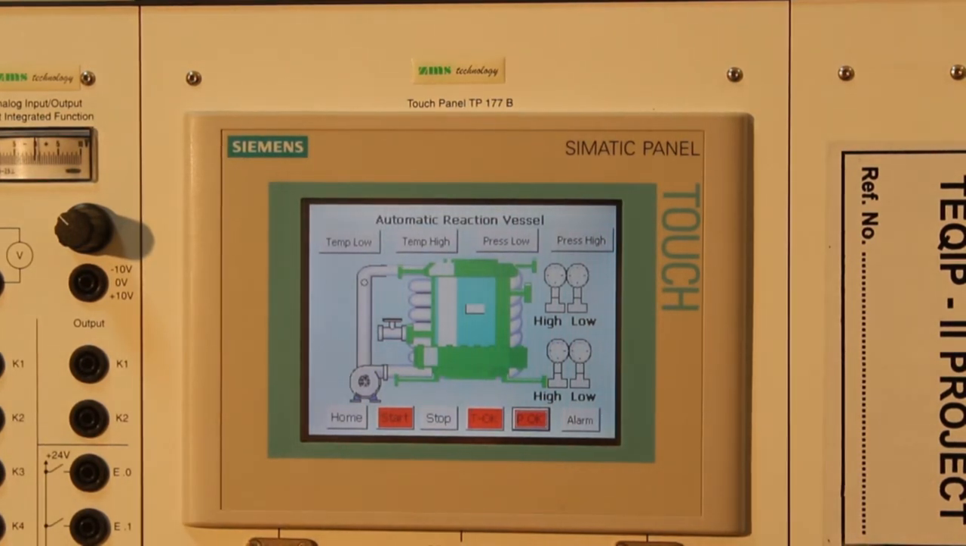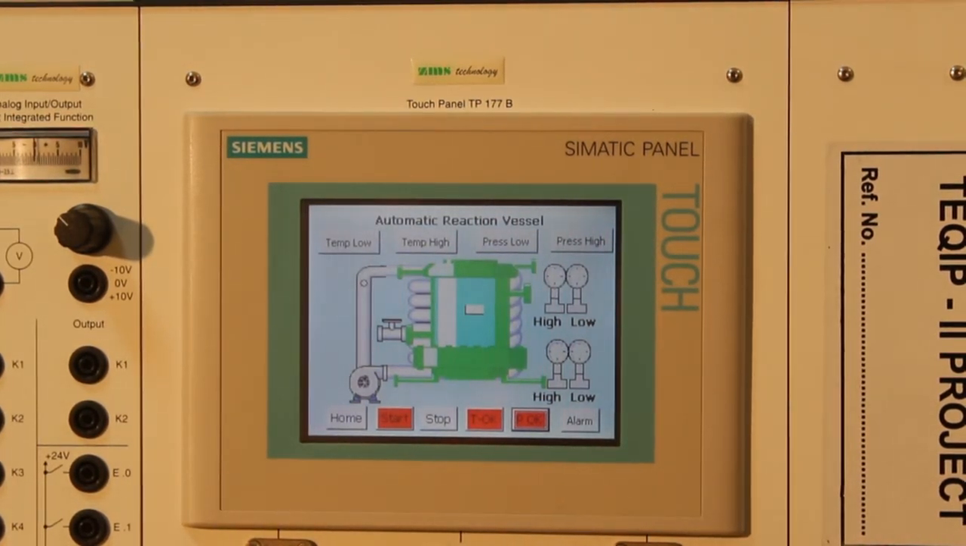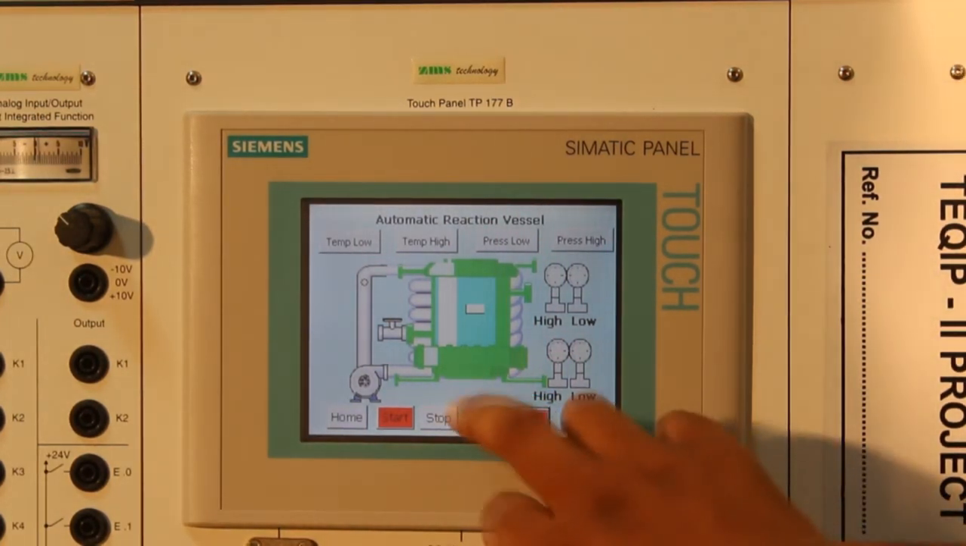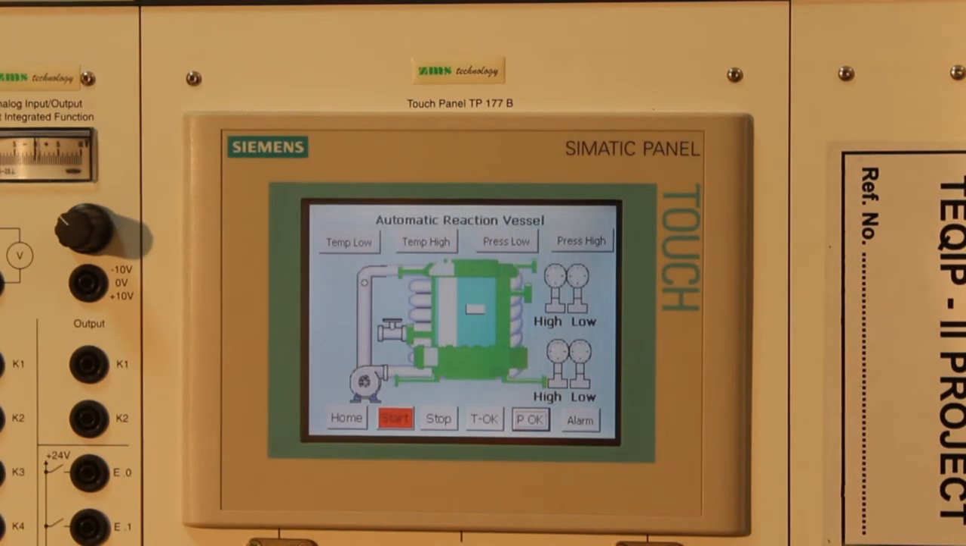Now we come to the most important condition for a reaction vessel, that is the pressure high condition, which is also the alarm condition. If I put pressure high, the reaction vessel will change to alarm condition and an additional safety valve will set in. Now let's see. If I put pressure high, this is the red, signifying alarm, and the safety valve has set in, and also additionally the cooling and circulating has taken place.